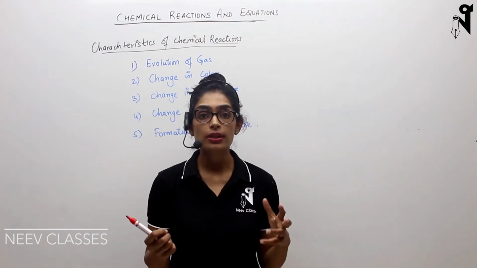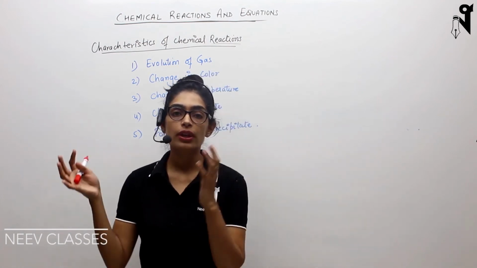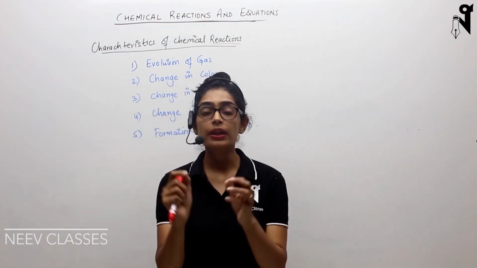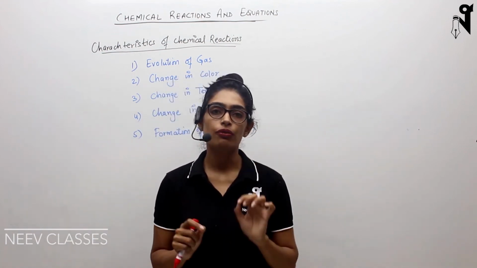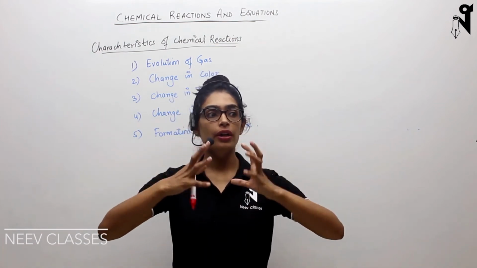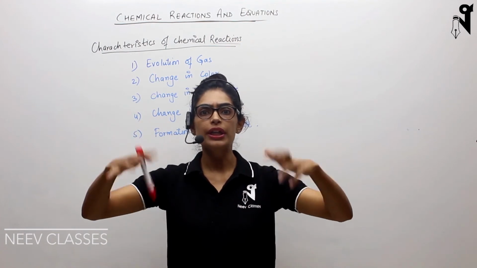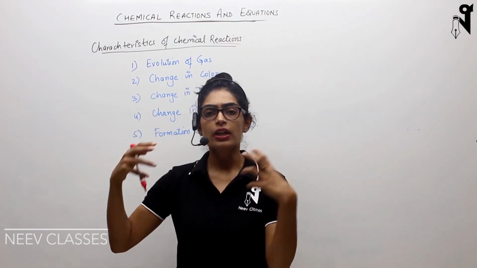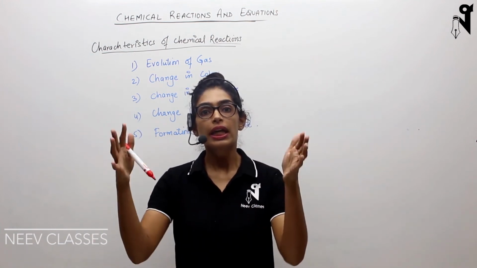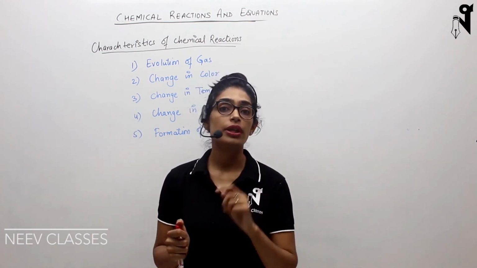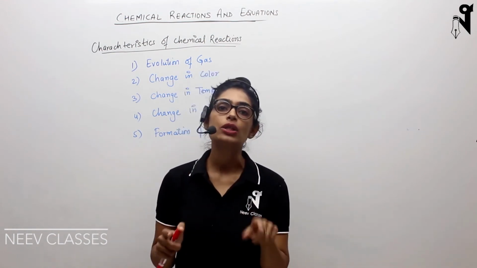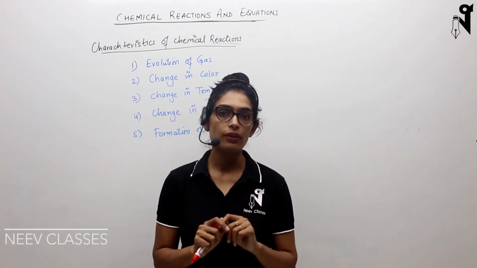Or the fourth change is the change in temperature of the environment after the reaction took place. Let's say I have wood and I am burning that wood. Initially I'll apply a small amount of heat, or I'll light the wood, and then it'll catch fire. A lot of heat and light energy is getting released. So in the environment, what is happening? The temperature has increased. So you may find temperature change after the reaction takes place. It is not necessary that temperature will always increase. Temperature may decrease also. Okay, so we'll talk about those types of reactions also.